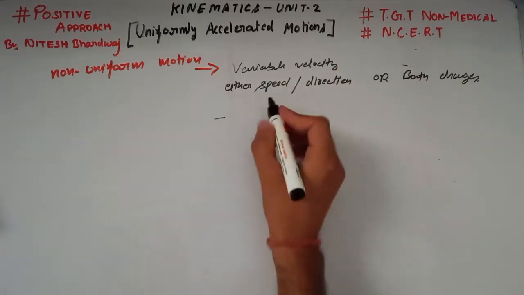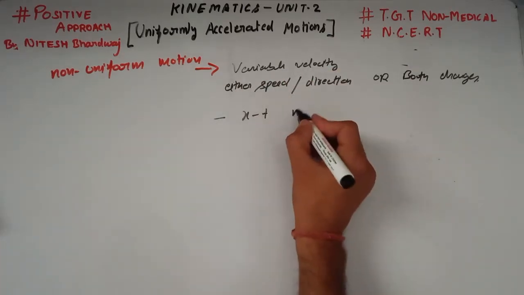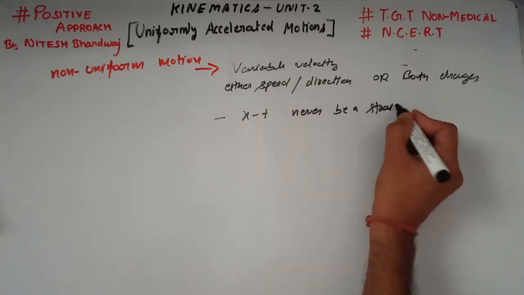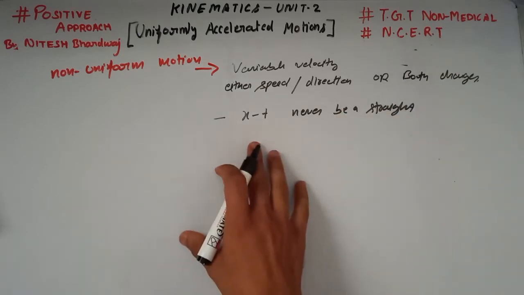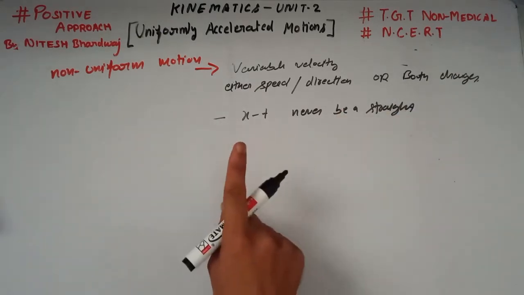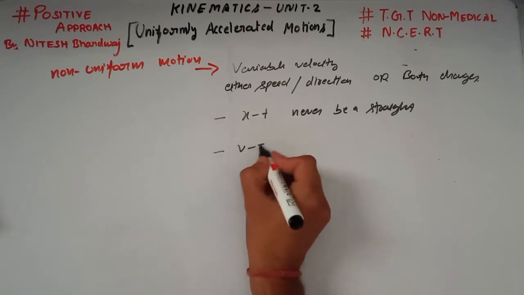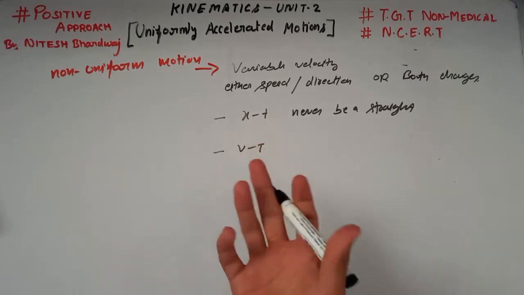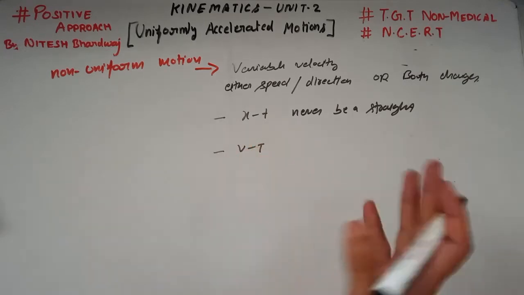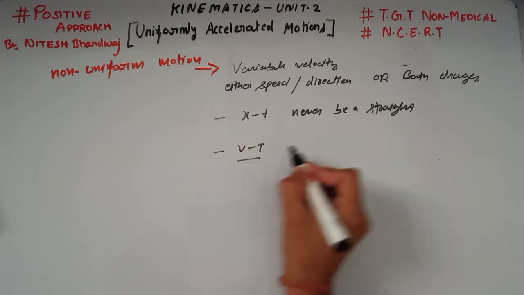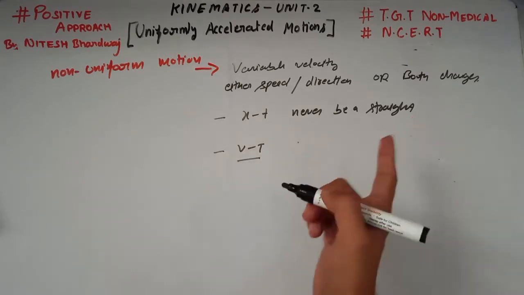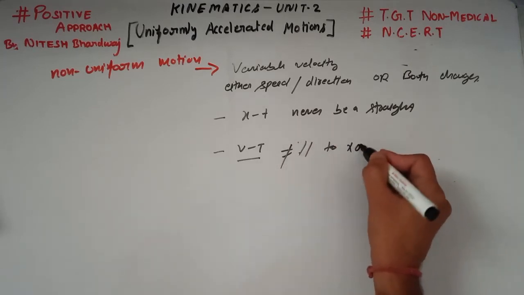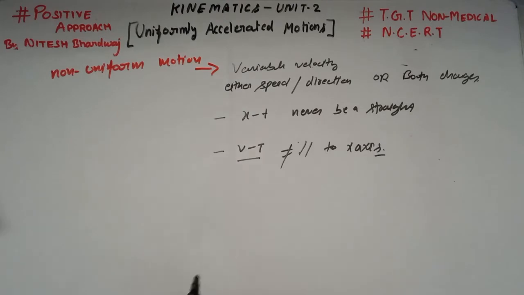For non-uniform motion, the position time graph is never a straight line. The velocity time graph may or may not be straight, but it is never parallel to the x-axis.